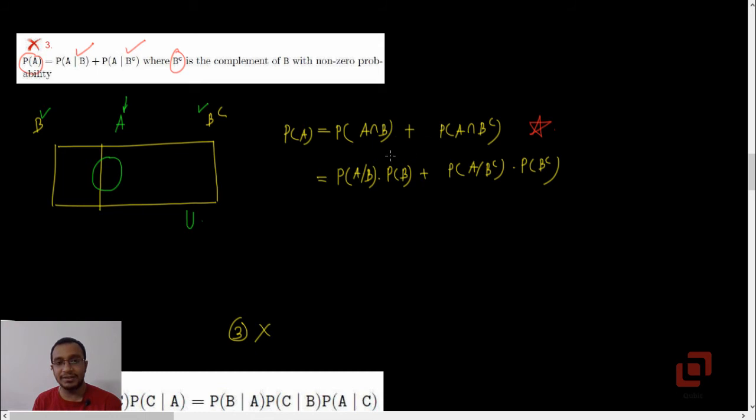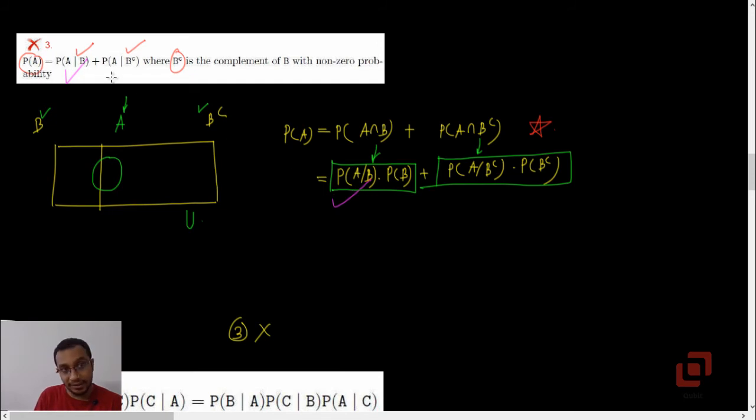So probability of A intersection B will be probability of A given B into probability of B, and similarly probability of A intersection B complement will be probability of A given B complement into probability of B complement. Now here comes the main part. The right hand side of the option consists of probability of A given B plus probability of A given B complement. But this time, in addition to those two terms, we have their multiples, probability of B and probability of B complement, and we know that none of them are zero.